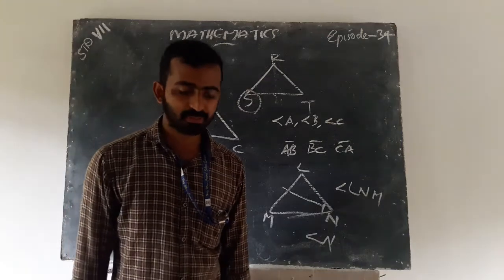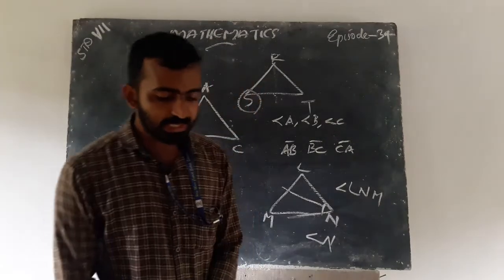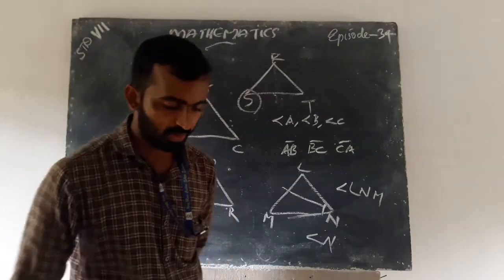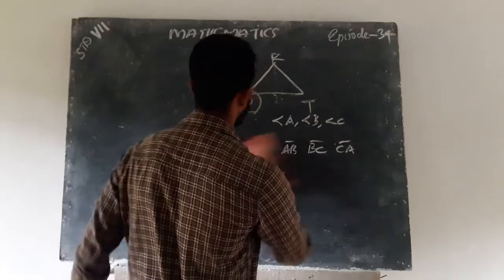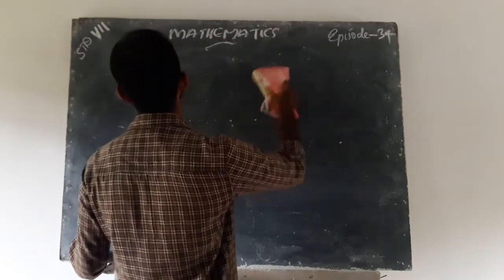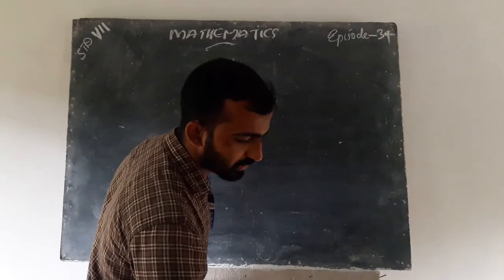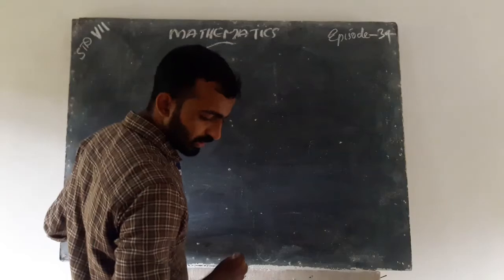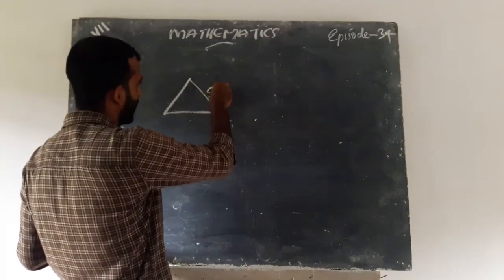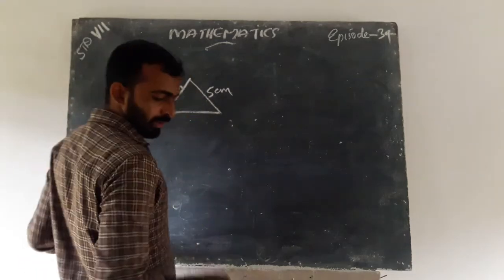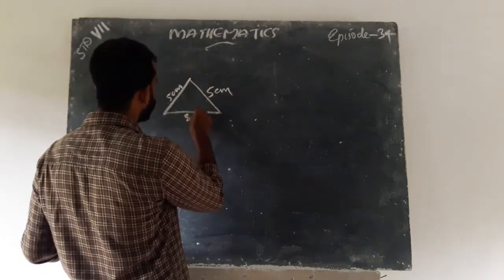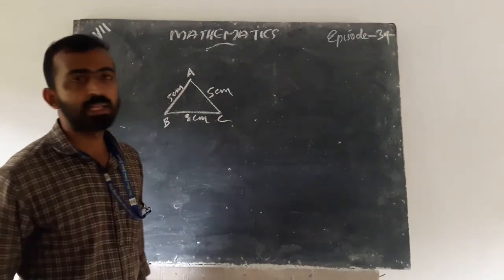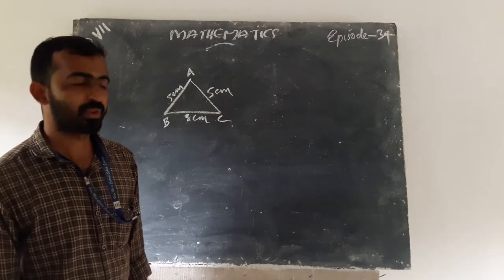Next question: look at the figures and classify each of the triangles according to its sides. The first figure is ABC.